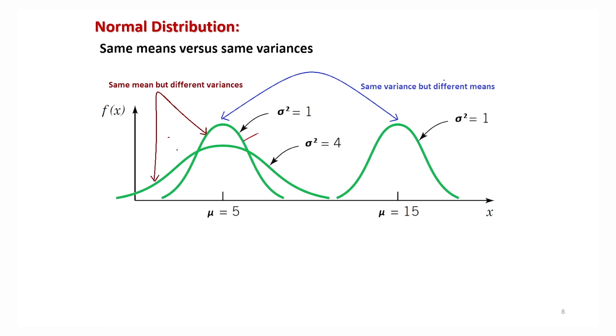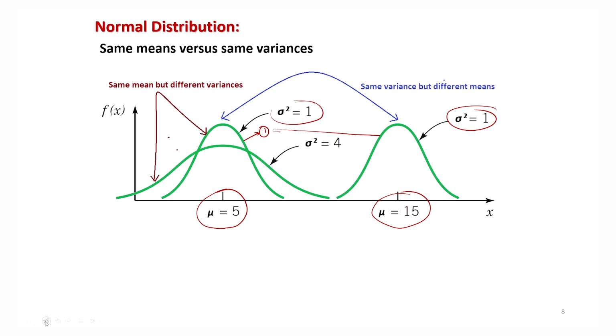Suppose this is curve number 1, and this is the same as this curve. So this is a normal density curve where sigma square is equal to 1. Both are similar, but the issue is that their means are different. The mean for the first curve is at 5 and the mean of the second curve is at 15.